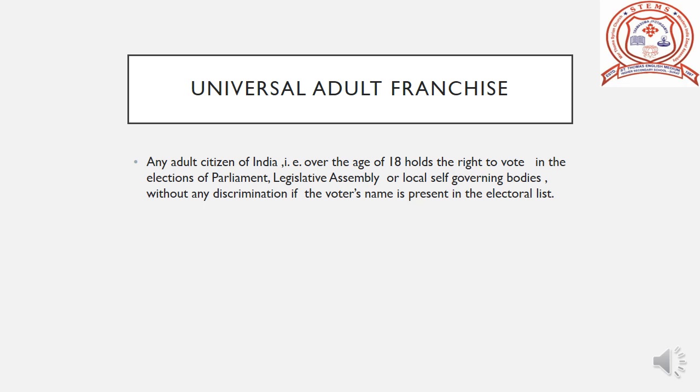All such people are given voting rights without discrimination on the basis of caste, creed, religion, language, gender, education or birthplace. The citizens possess a right to vote in the elections of Parliament, legislative assemblies or local self-government bodies.